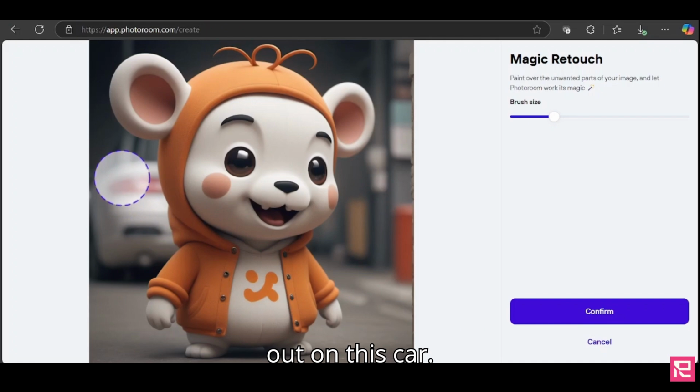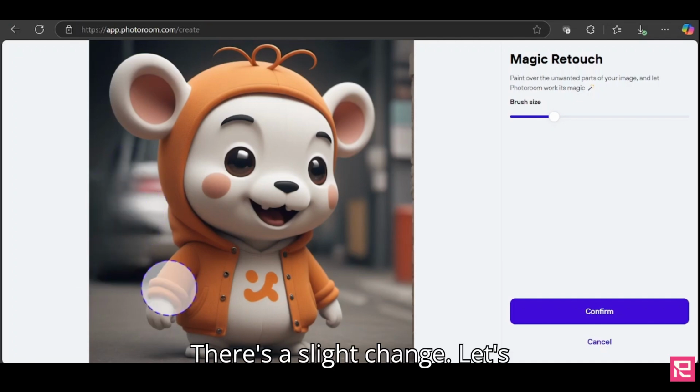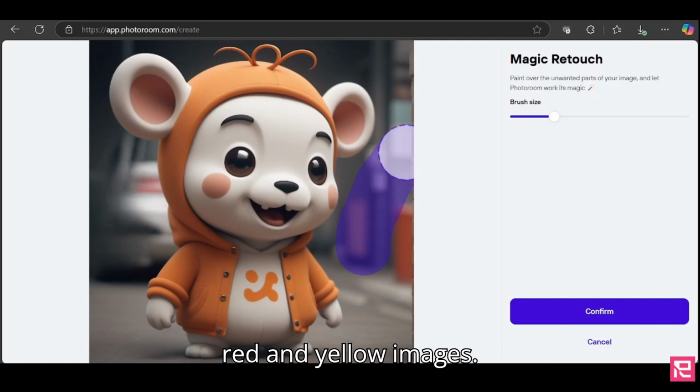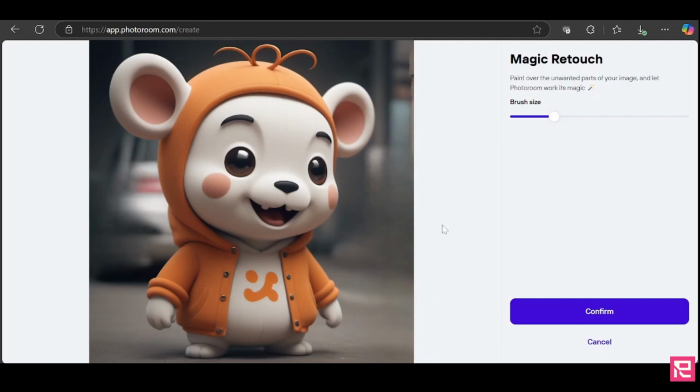Let's try out on this car. There's a slight change. Let's try it on this other side. These blurry red and yellow images. They have gone.